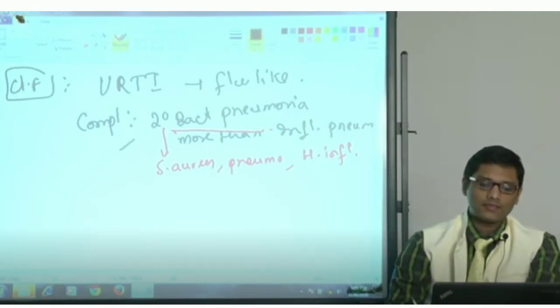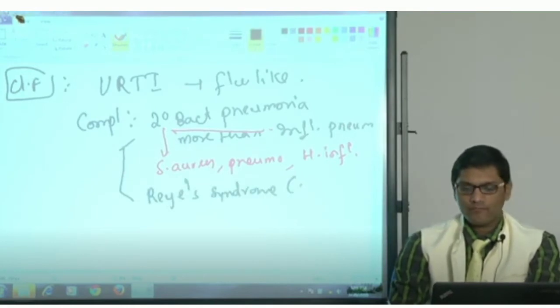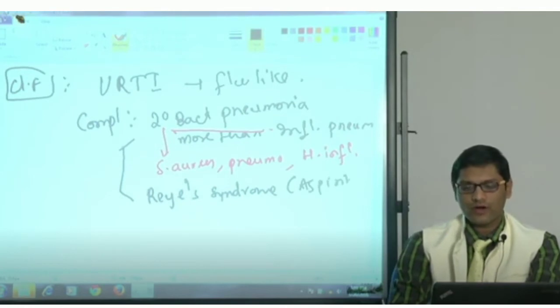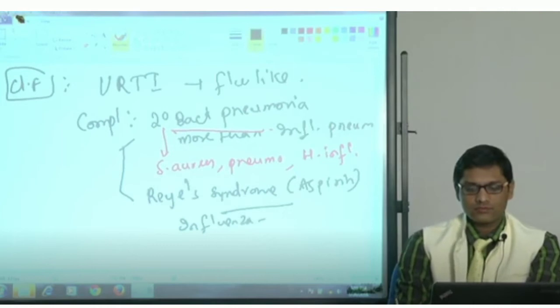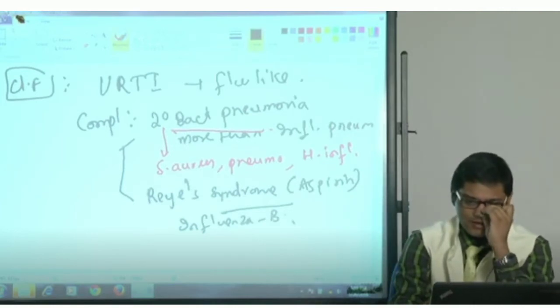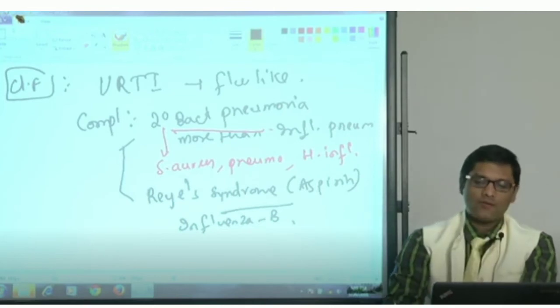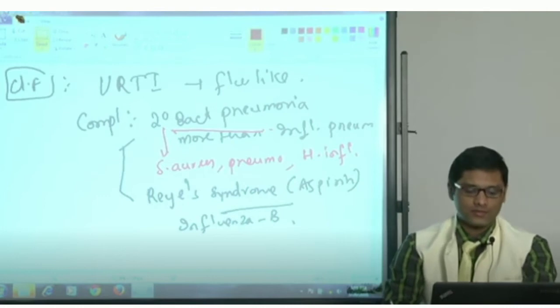One more complication is Reye's syndrome following aspirin intake. This is common in influenza B. Influenza B can produce Reye's syndrome following aspirin intake. Fine. So these are the common clinical features of influenza.